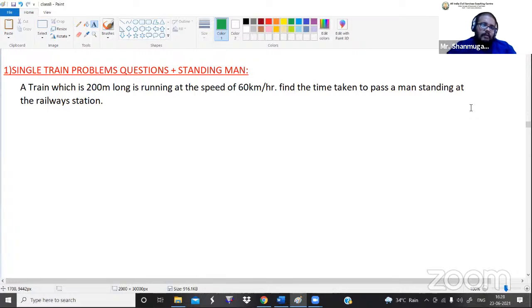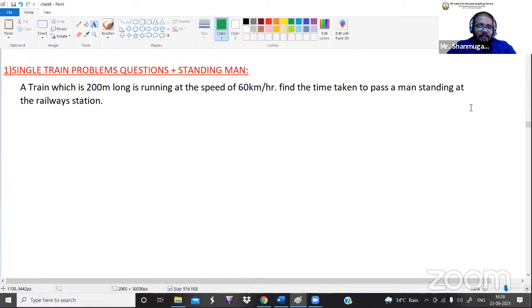Guys, listen here, I have already told you that the length value and the distance value are both the same. Do you got what I'm saying? Length means distance. Both the values are the same, only the words are different, but the meaning is the same. So don't forget that.